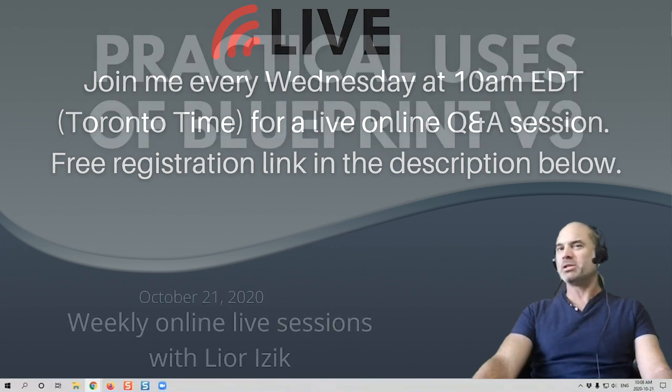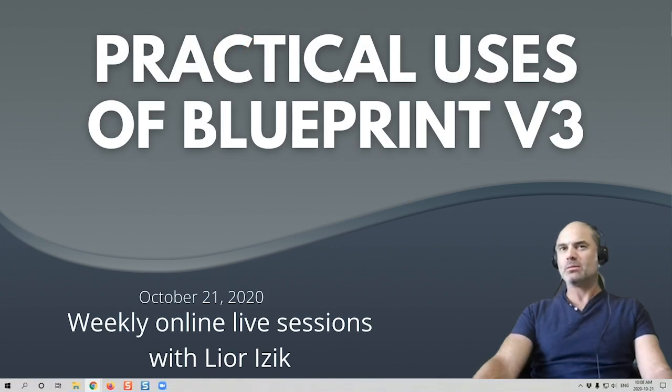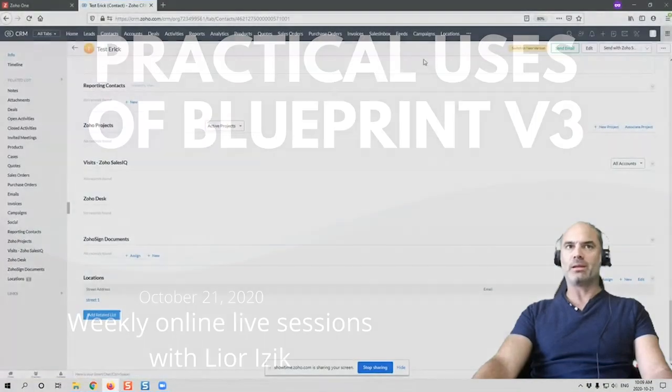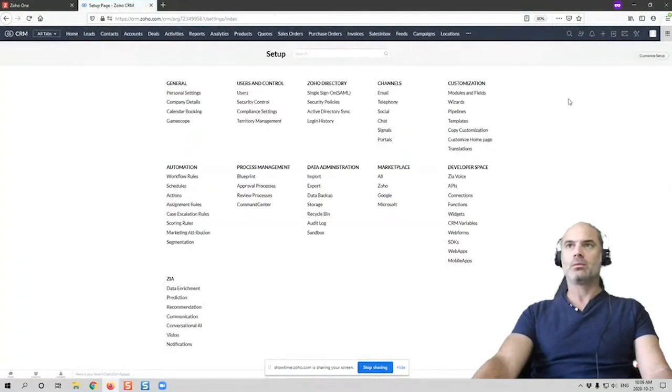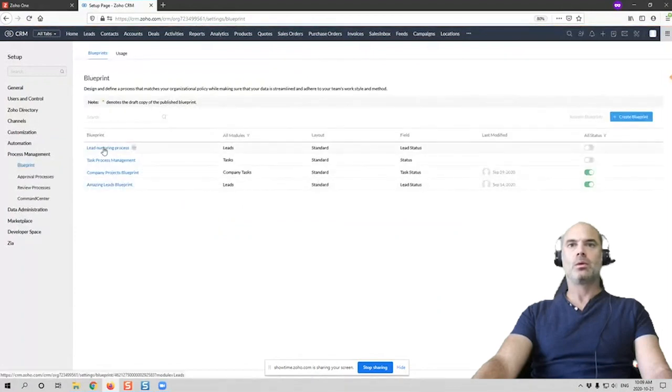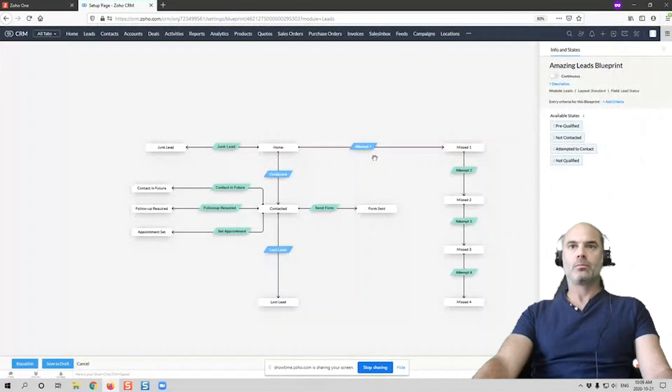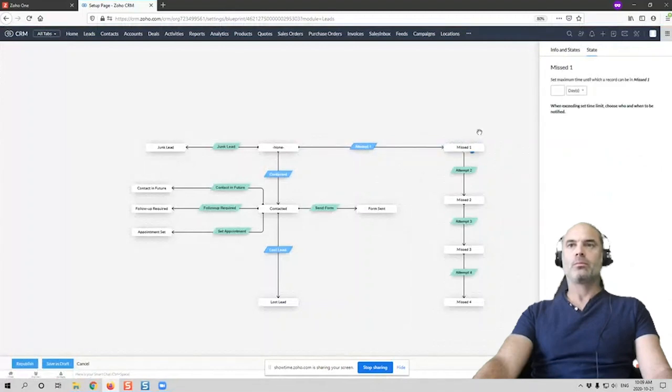Can you repeat the question? Well, before you could only send out an email as an action when a status reaches a certain time limit that you set. That's right. I know that it can do it, but what's the practical use of that? I'm trying to set up some blueprints for other things, and I think that would probably work. I just don't know what application it could have.